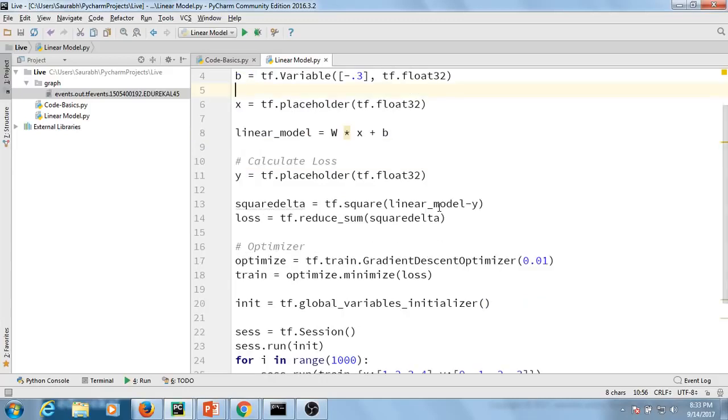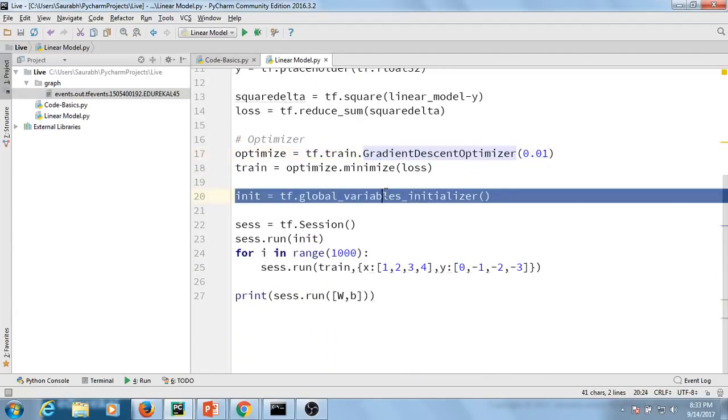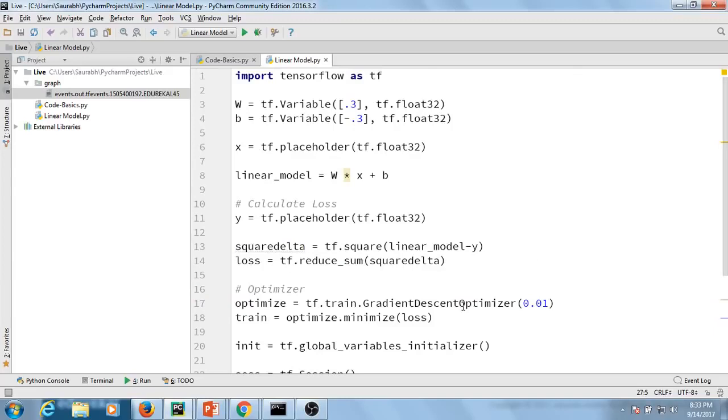Then what we did, we optimized the error. How are we optimizing the error? So basically, we are using the gradient descent optimizer, in which the weights are updated such that error decreases. And error is nothing but the difference between the linear_model, or you can say the model output, and the actual output. Square of that, add all those values, and you get the loss. That loss is reduced with the help of the gradient descent optimizer. Then all basic stuff: you need to initialize your variables, run the session, calculate the value of w and b, and yup, you are good to go, guys.